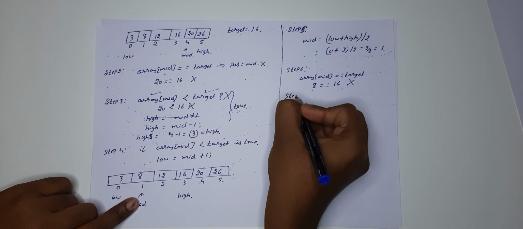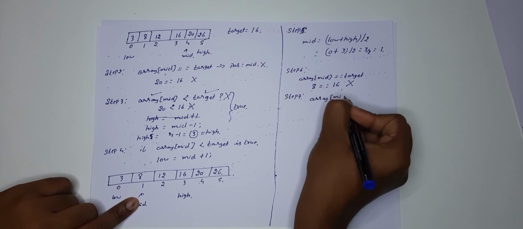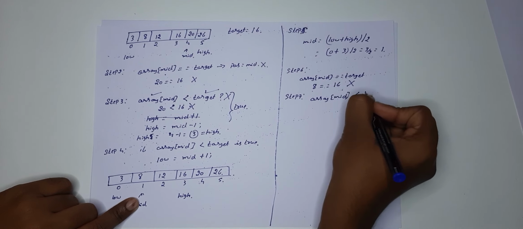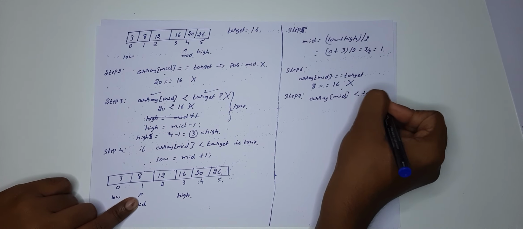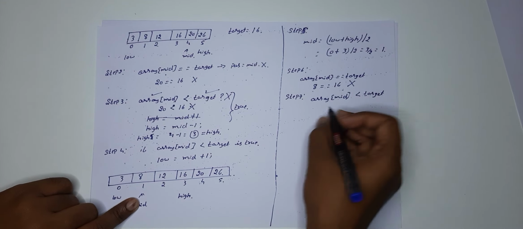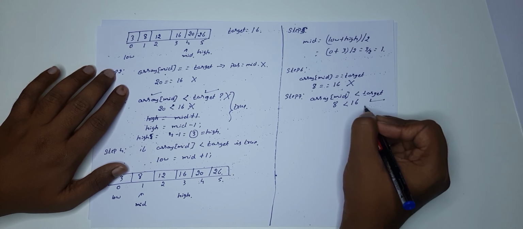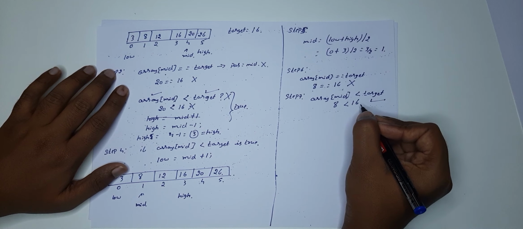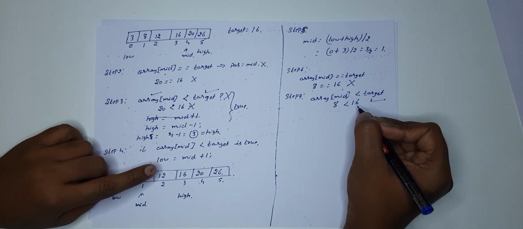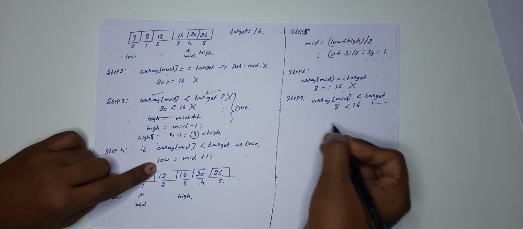What is step 7? You are going to compare whether array of mid is less than the target. Is it less than the target? 8 is less than 16. It's true. So whenever it is true, you are going to update the low value.